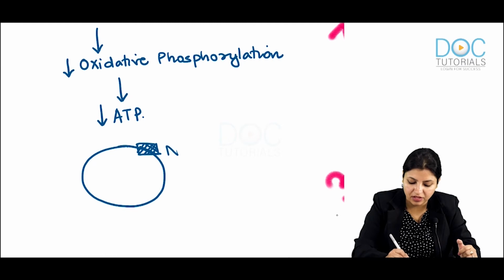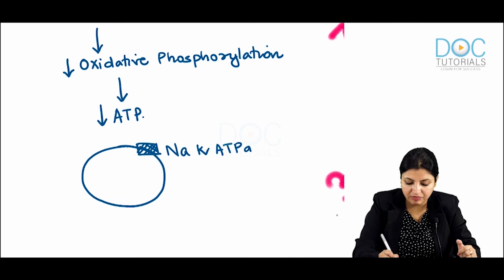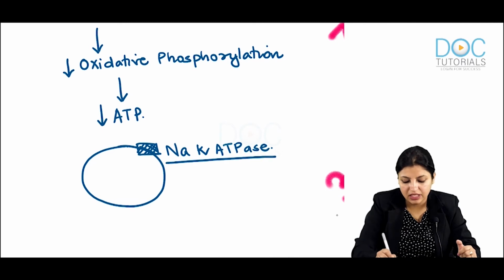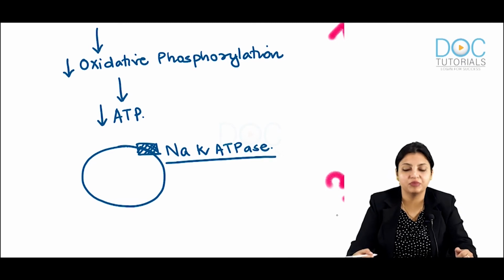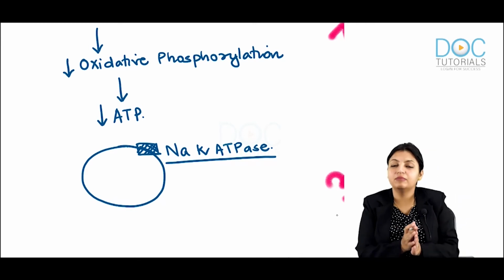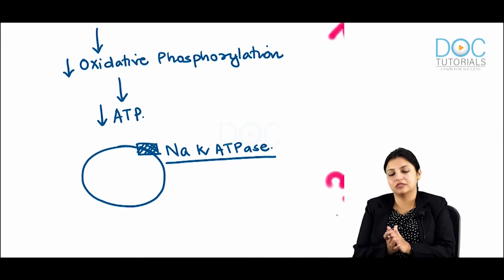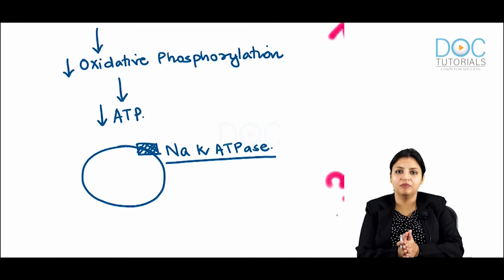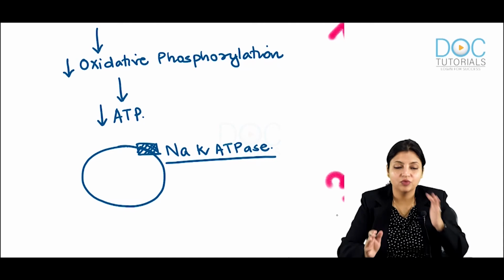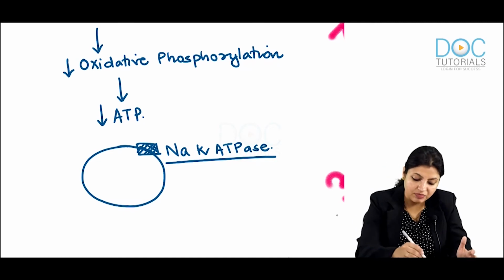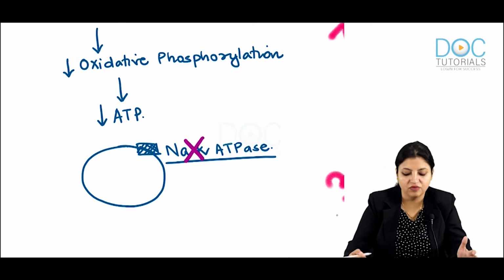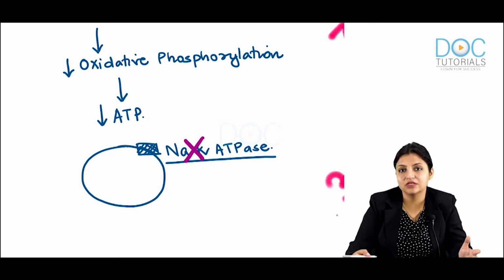There is a pump here which is called the sodium potassium ATPase pump. We will be using this pump in many places in pathology. It is a very important pump, and it helps in maintaining sodium and potassium balance. So when there is no ATP, this pump will stop functioning. You should know the sequence of events. Sequencing is very, very important. So this pump will stop functioning.